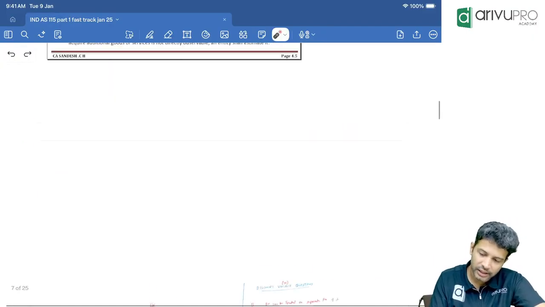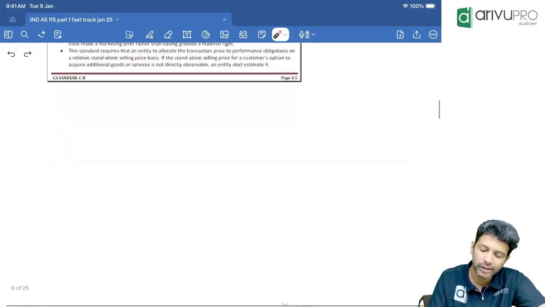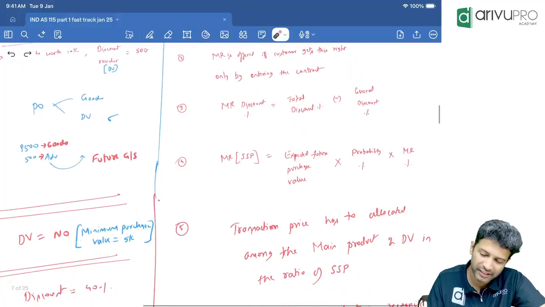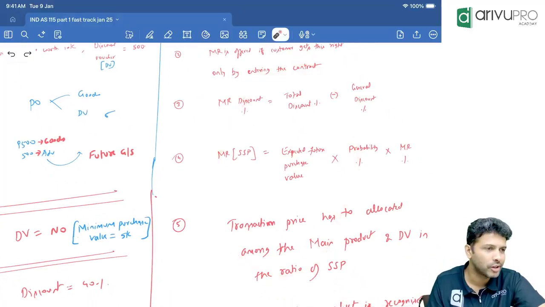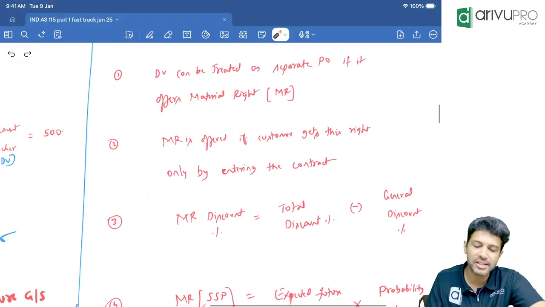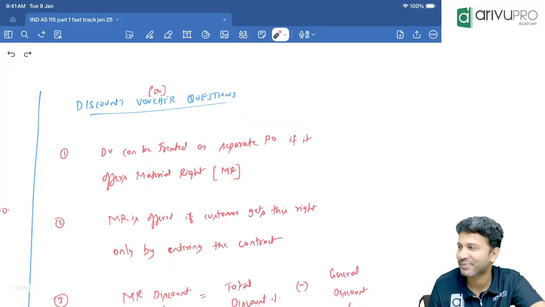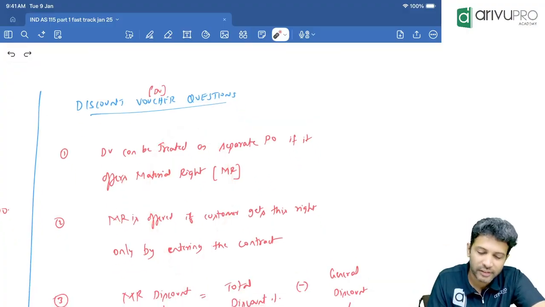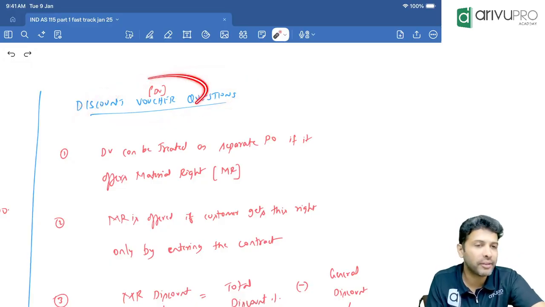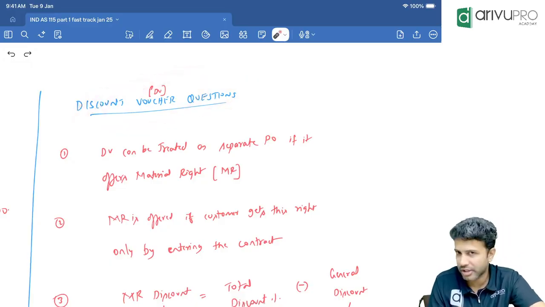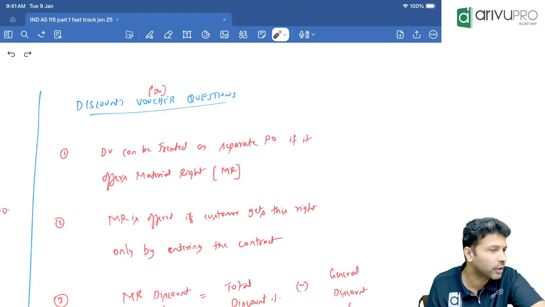Now for this, let's do a thing. Instead of worrying about all these points, I've written some points over here. In fact, this is also not required so much, but since I've taken so much effort and written on this, I will read it out once. All right. Discount voucher question, or DV question: when a discount voucher question comes, what to do? I've just called it out for your reference there.